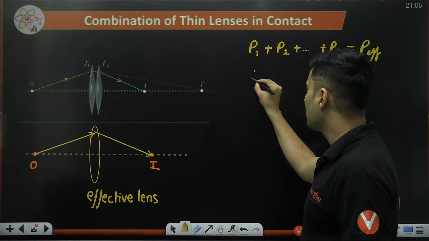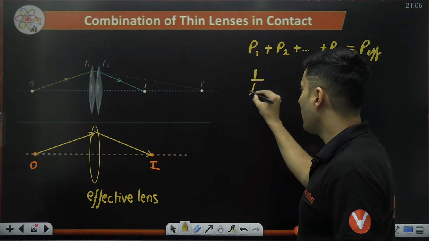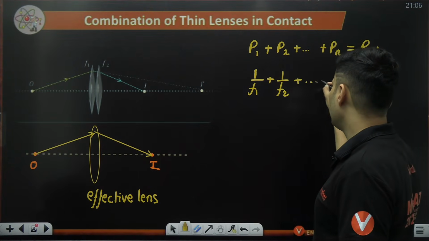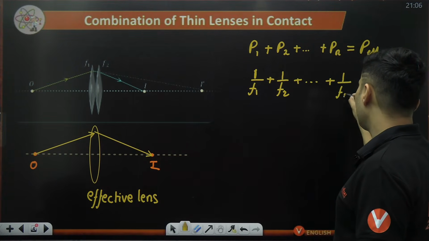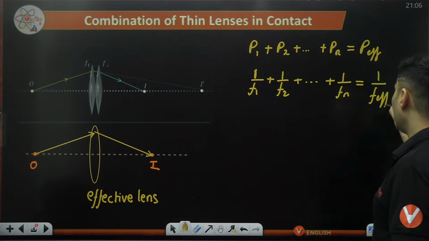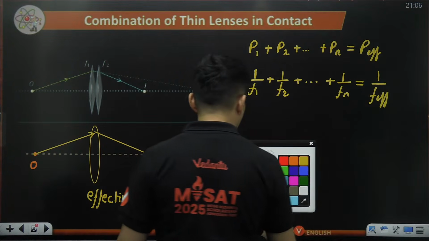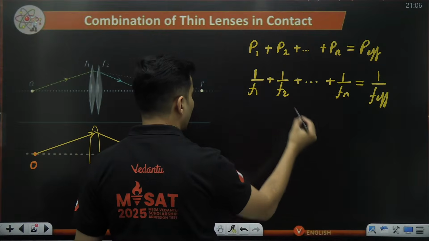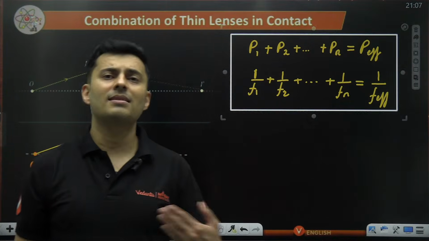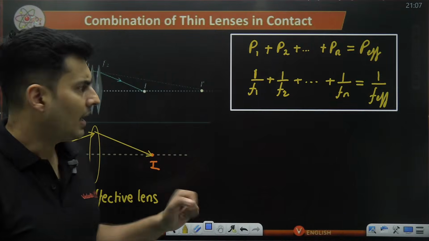That also means 1 by f1 plus 1 by f2, like that till 1 by fn, will be nothing but 1 by f effective. This is the main formula of this particular theory. The powers get added and their focal length reciprocals get added up.